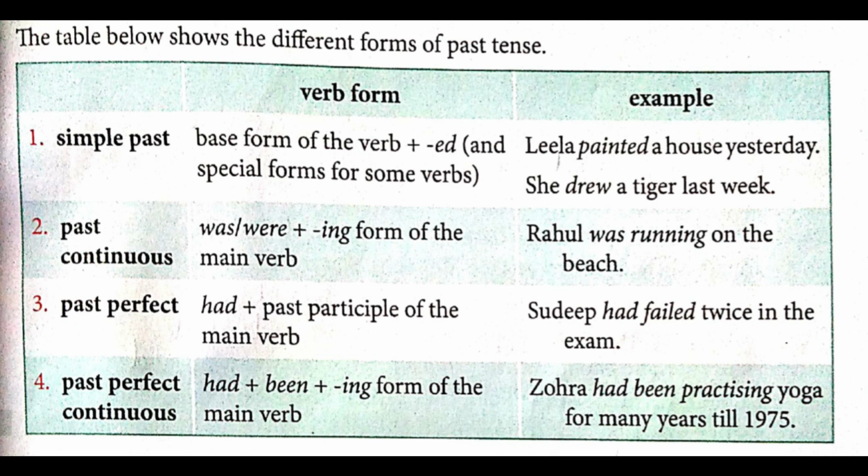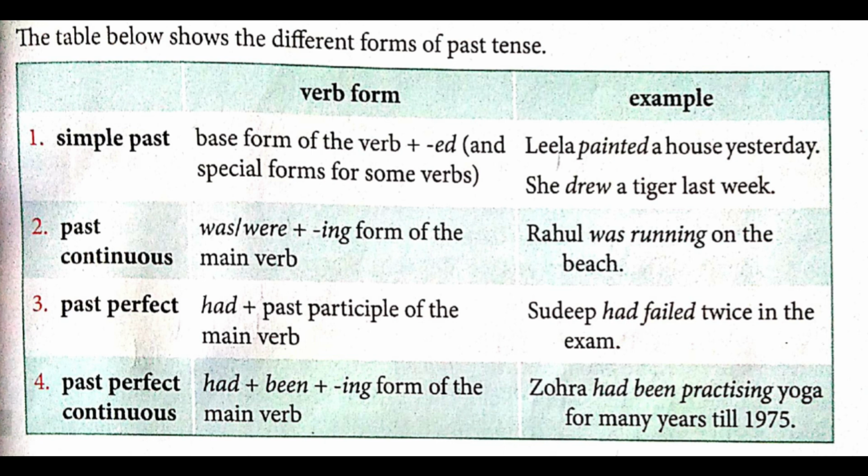Then we have a table given below. Let's start with that. The table below shows the different forms of past tense. In the first column we have the kinds or types of past tense. Second, we have the verb form, and the third one is the example. So underline the past tense in the examples.